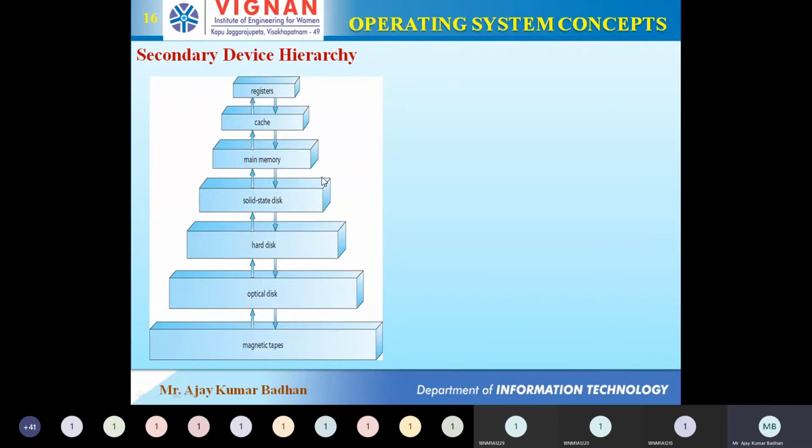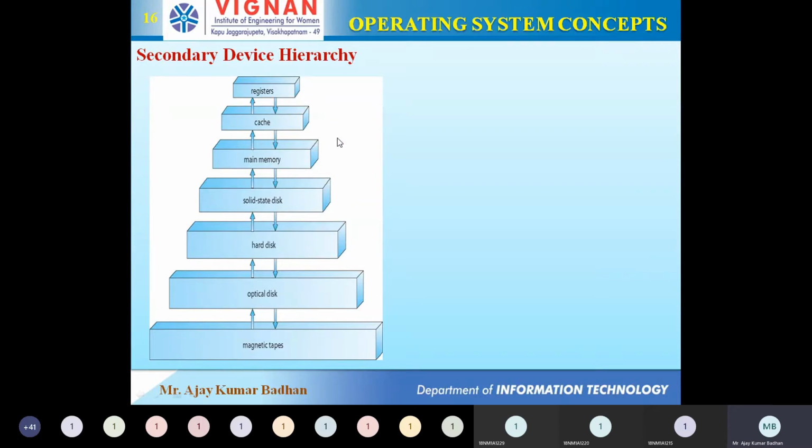In the same way, the access time, meaning the response time of these devices, will increase. Registers can perform very fast. Whatever information you store in them, you'll get it in nanoseconds. But coming to cache, it will be delayed. If a register takes 10 nanoseconds, the cache will take microseconds.